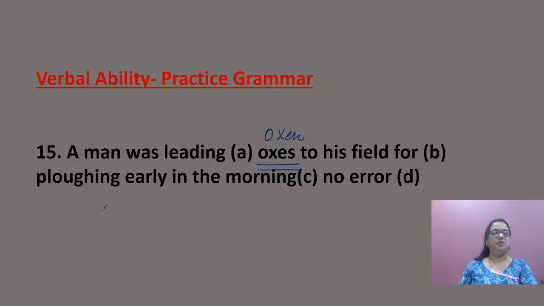So the plural of ox is oxen. The plural of cow is cows. So here is the mistake, that a man was leading oxen to his field, meaning two animals, two ox, for ploughing early in the morning.